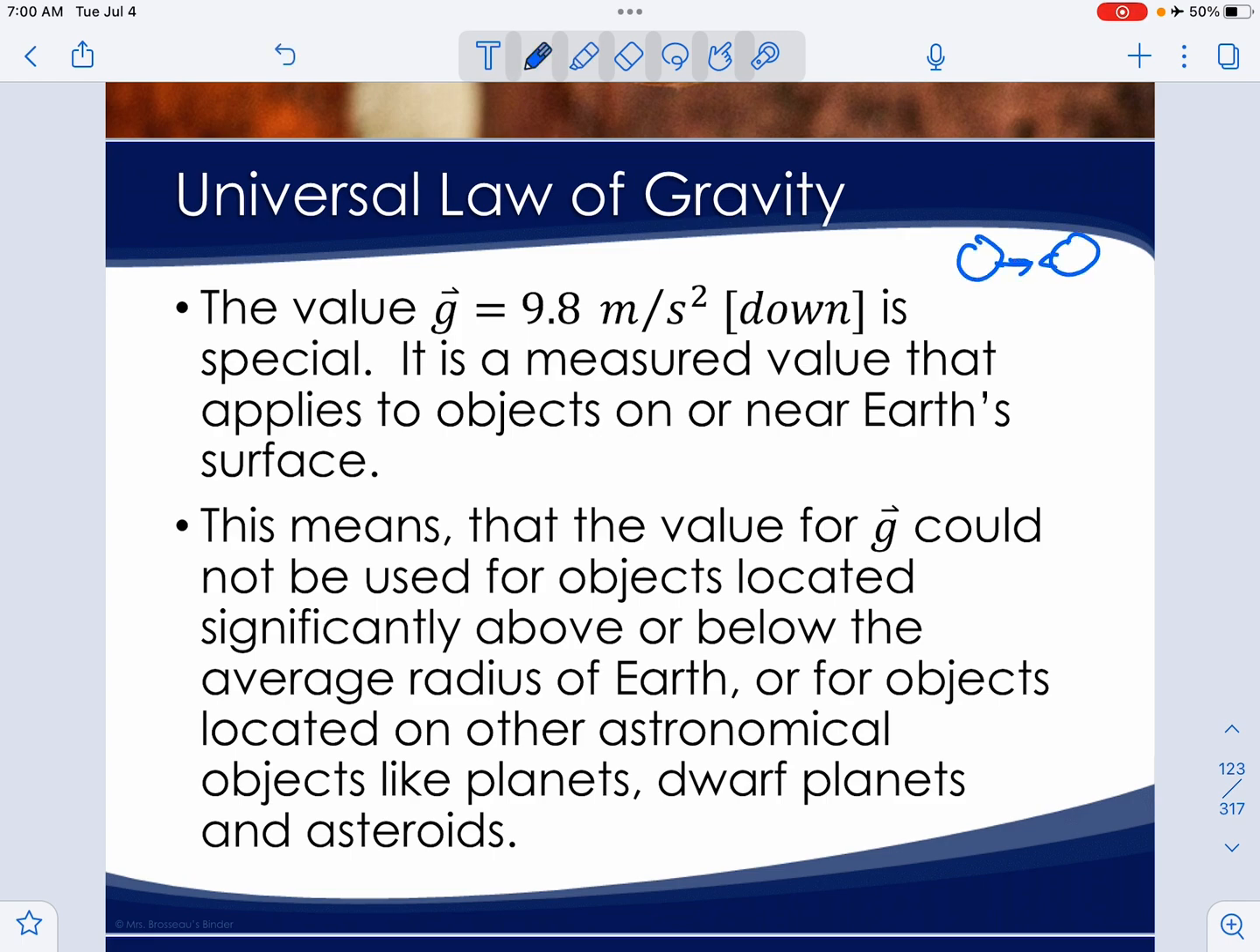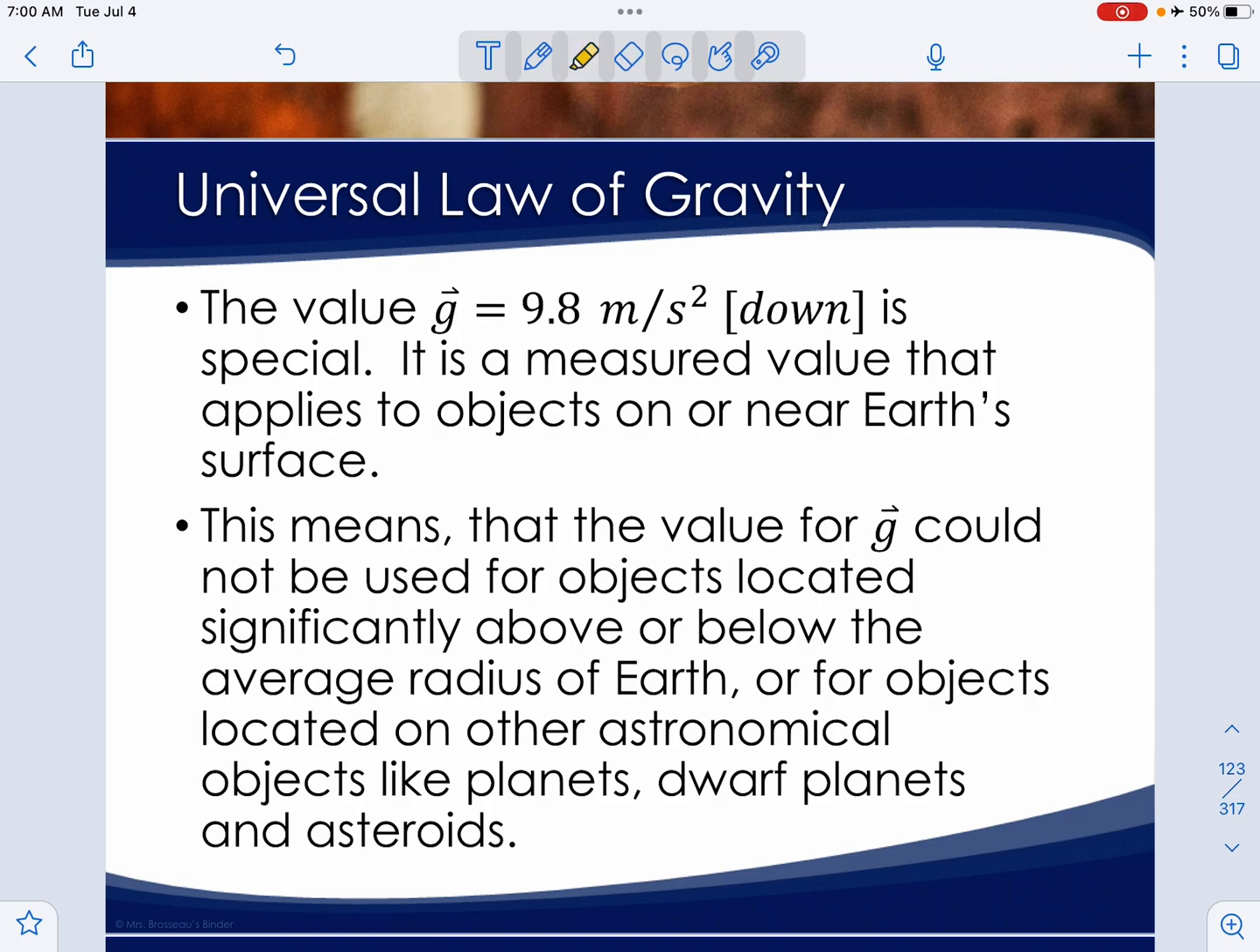We've always known that we're pulled down by the Earth, but what isn't always highlighted is that when we're standing on the Earth, it is pulling down on us, but we are also pulling up on the Earth with equal force, according to Newton's third law, correct?